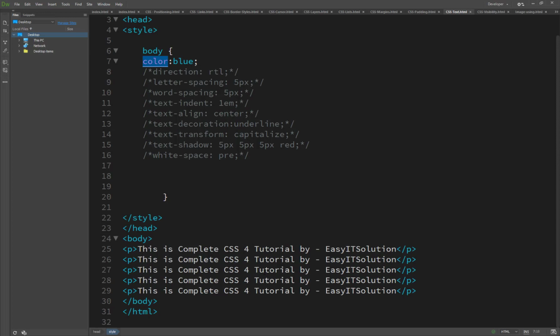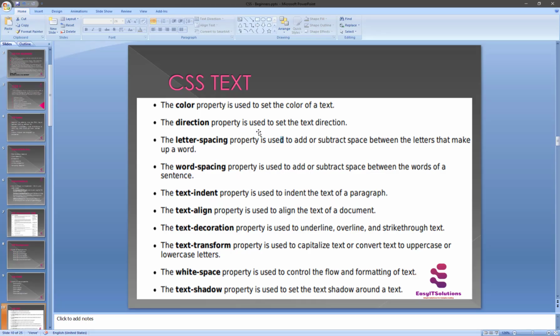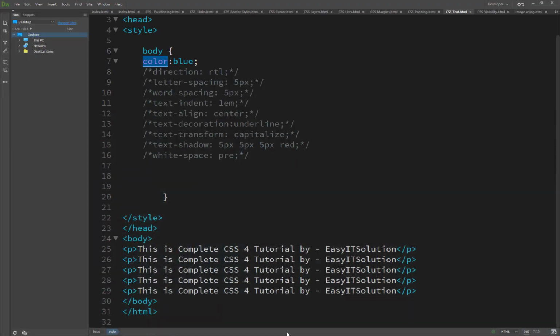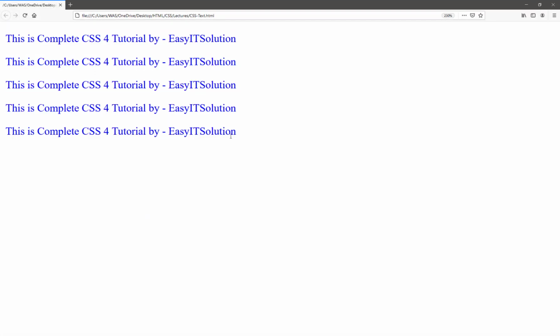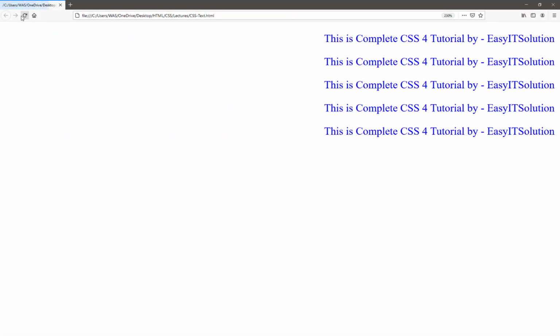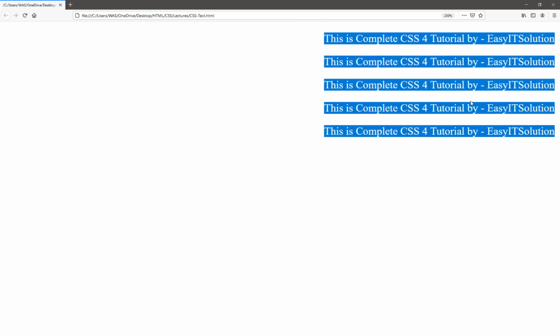And the second thing is the direction property, used to set the text direction. We are using the RTL direction. Basically there are two directions, RTL and LTR: LTR for the left hand side, RTL for the right hand side. Now you will see our text move from the left side to the right side. Basically it's not alignment, it's starting the letters from the right hand side.